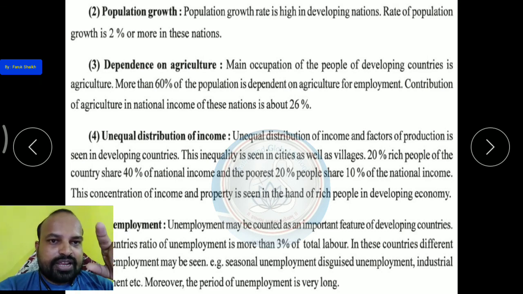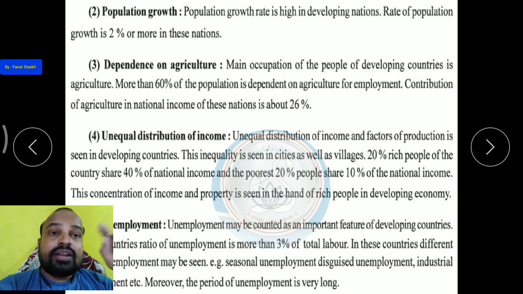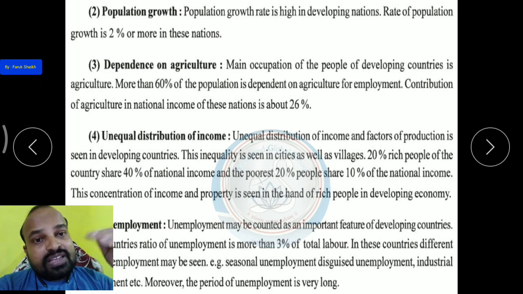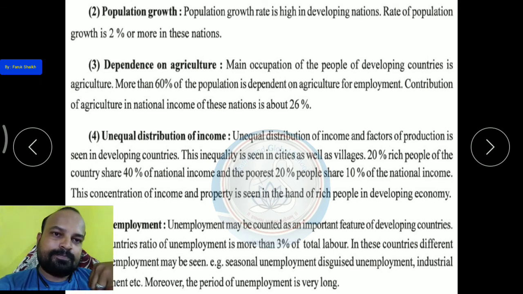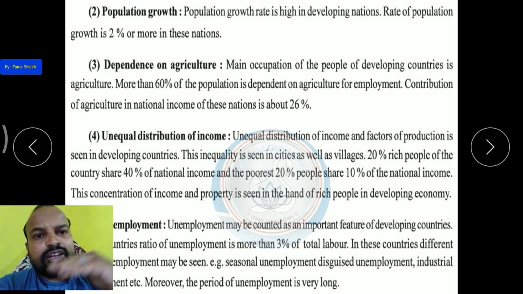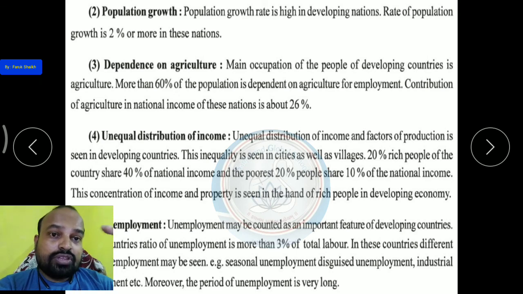First, less per capita income. Second, population growth. Third, dependence on agriculture. Now fourth, unequal distribution of income. Now what happened in India is that people who are rich, year by year they become more rich, and the people who are poor, year by year they become more poor. This is called unequal distribution of income. यानी कि जो गरीब है वो ज़्यादा ज़्यादा गरीब होता जा रहा है, और जो अमीर है वो दिन ब दिन ज़्यादा और ज़्यादा अमीर होता जा रहा है.